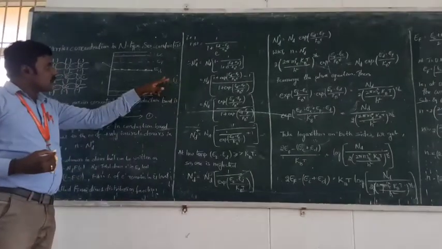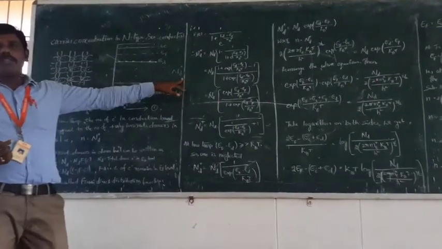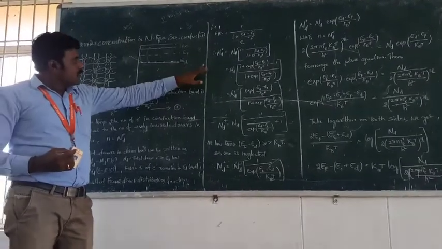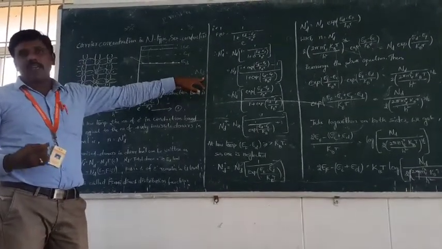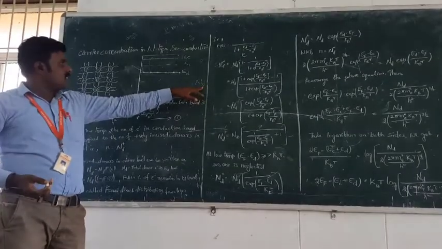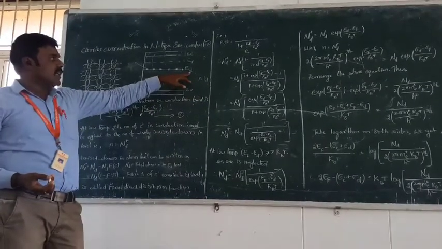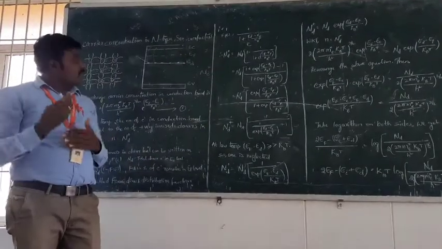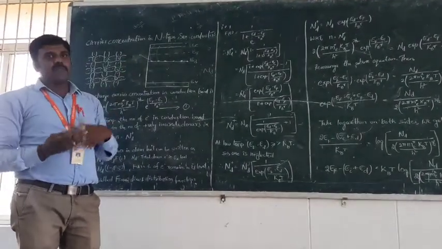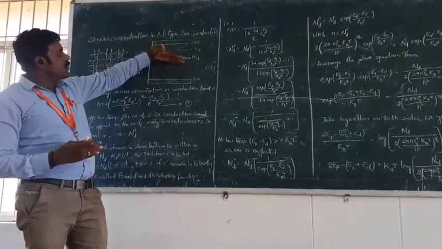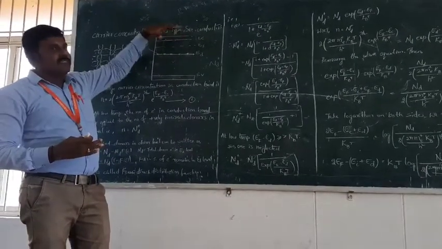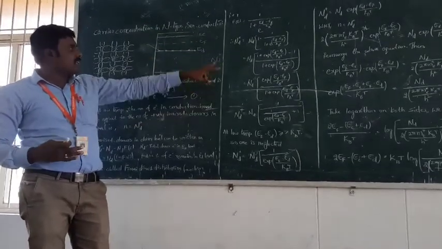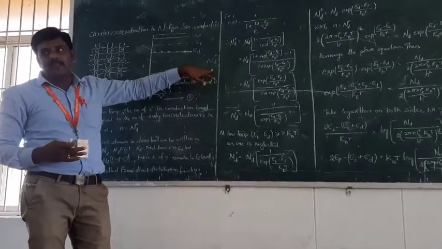ND is the total number of atoms per unit volume in the donor level. So ND plus means the ionized atoms: the negative charge is shifted from the ED level to the conduction band, and the positive sites created in the ED level are indicated by ND plus.